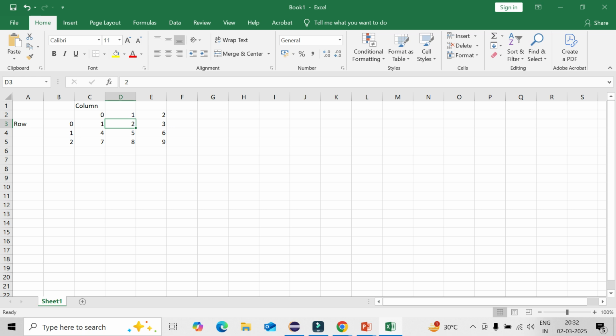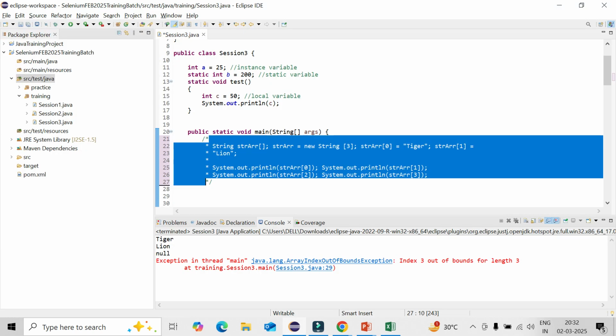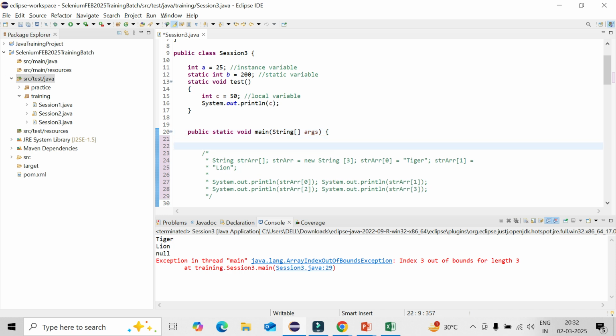In case I want to access the element 2, what will it be? It will be row 0 column 1. Then I am accessing the element 2 because it is 2 dimensional. In case I want to access 9, it will be row 2 and column 2. So that is the way I will be writing it also here. Okay, so let's define an integer. 2 dimensions need to be given. Okay, I can give some variable name, say array equal to.